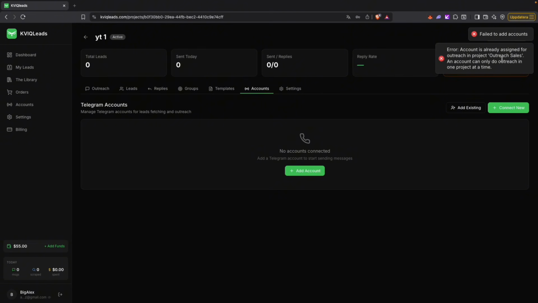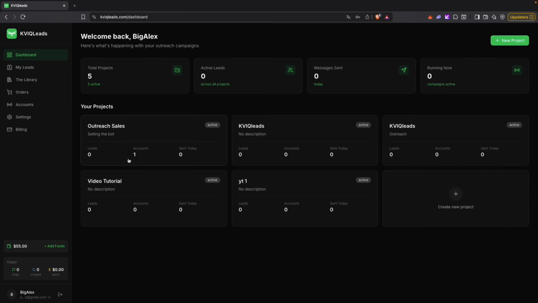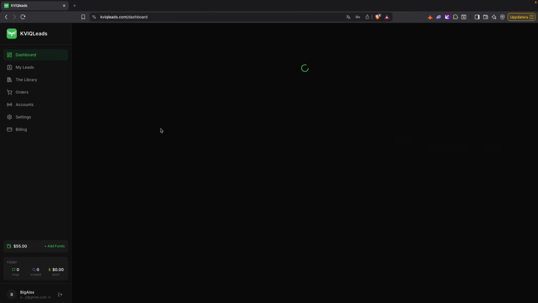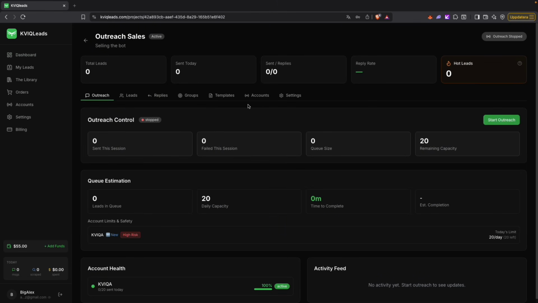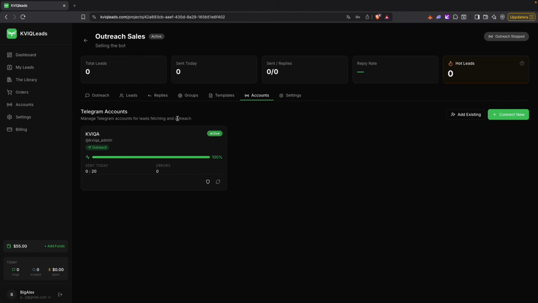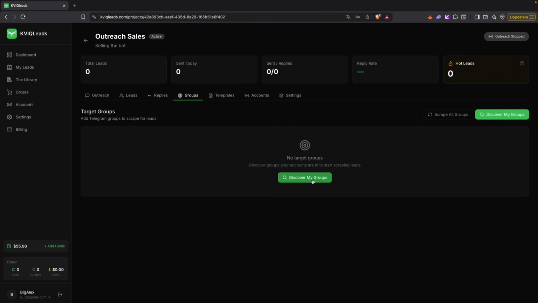Boom, and it's already assigned to another project, and since we haven't used this yet, I'm just gonna go ahead and open this project instead. It's far simpler, and then we're gonna see on accounts it's connected right here. So now we're gonna click over to groups and then discover my groups.